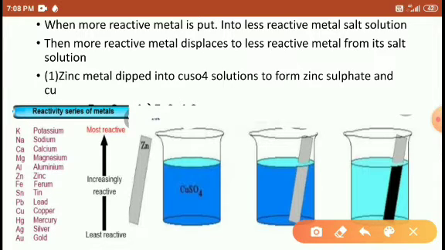So zinc is more reactive, that's why it displaces the copper from copper sulfate solution, and that's why copper moved toward the zinc metal.